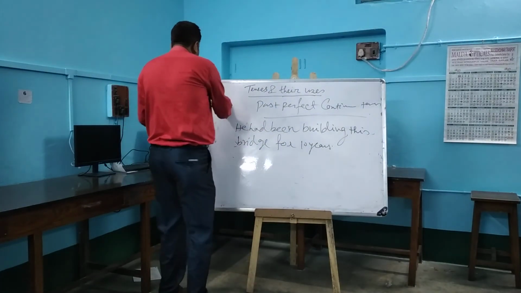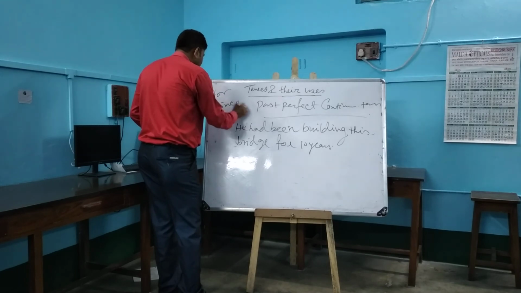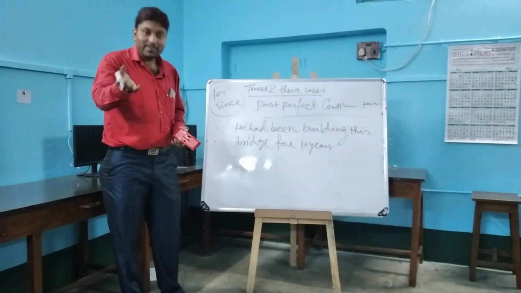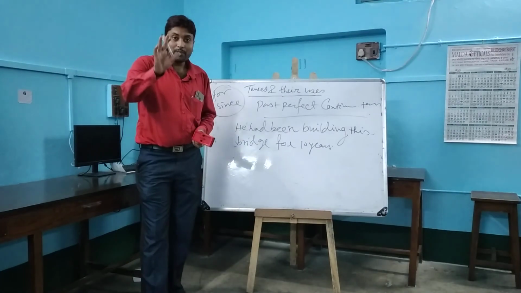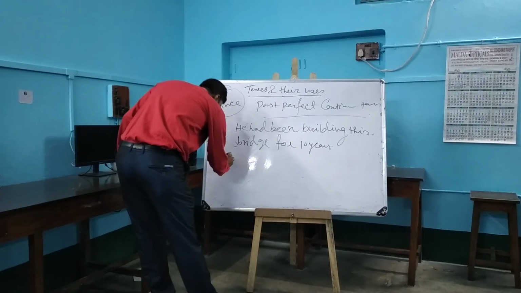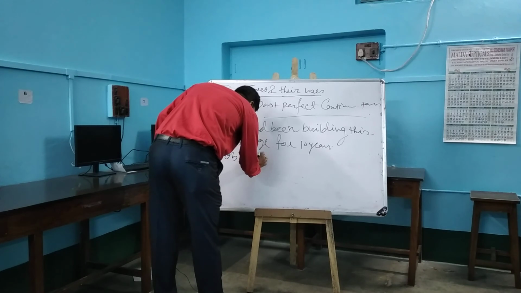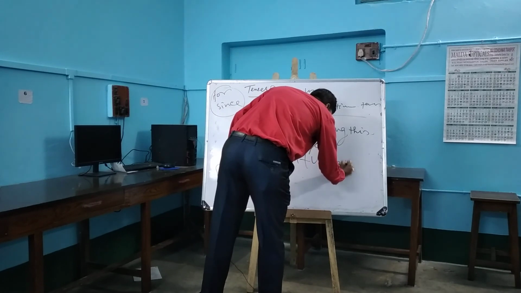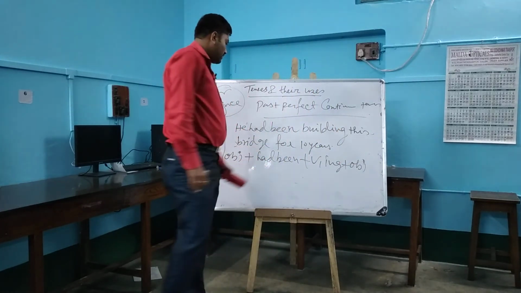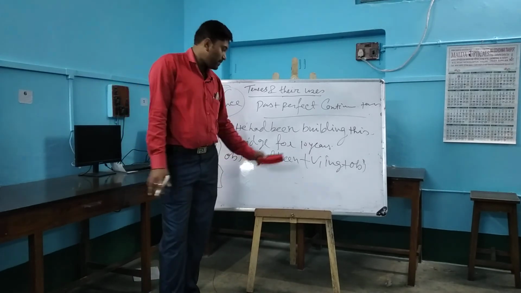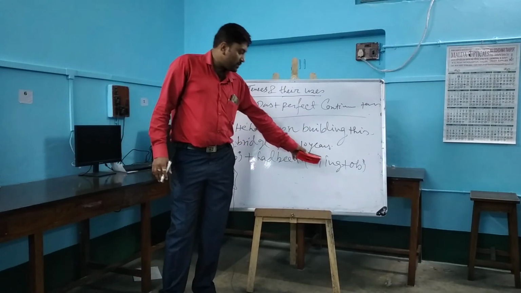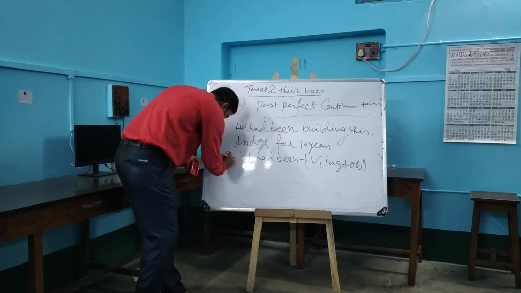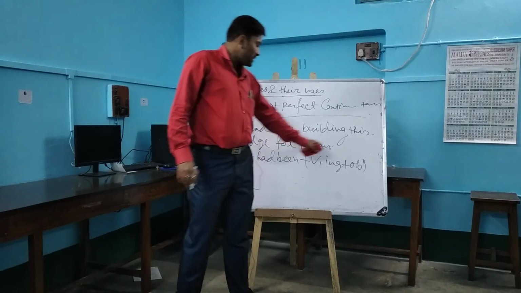Here also for and since, these two prepositions should be used. For means, I told, period of time. Since means point of time. So the formation is subject plus had been plus V1 ing plus object. All the continuous tenses use ing with the present form of the verb.